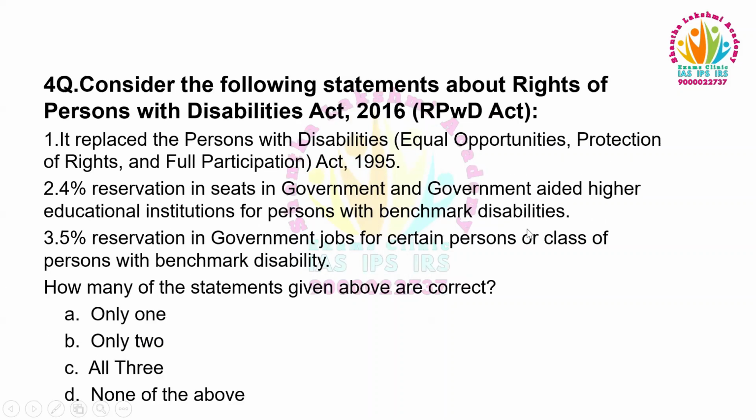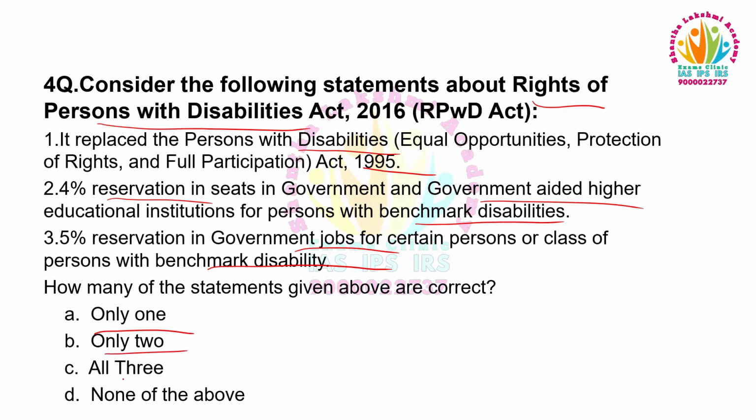Consider the following statements about the Rights of Persons with Disabilities Act 2016. One, it replaces the Persons with Disabilities Act 1995. Two, 4% of reservation in seats in government and government-aided higher educational institutions for persons with benchmark disabilities. Three, 5% in government jobs for certain persons or class of persons with benchmark disability. How many of these statements given above are correct? Only one, only two, all three, none of the above.